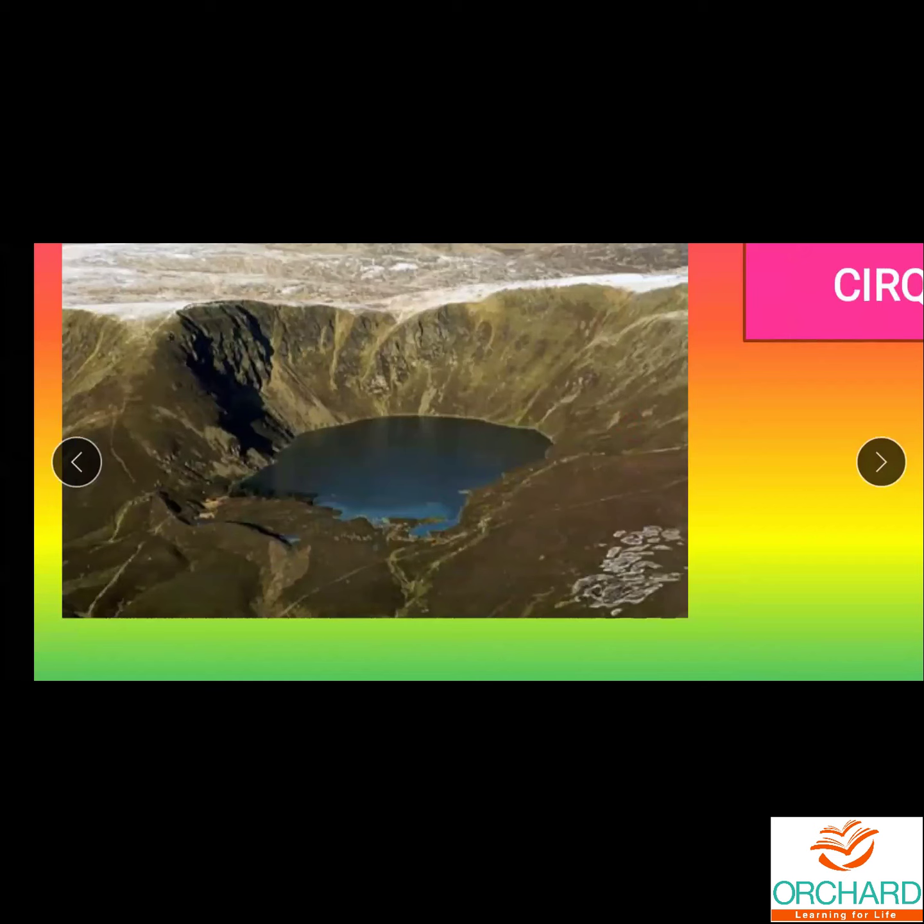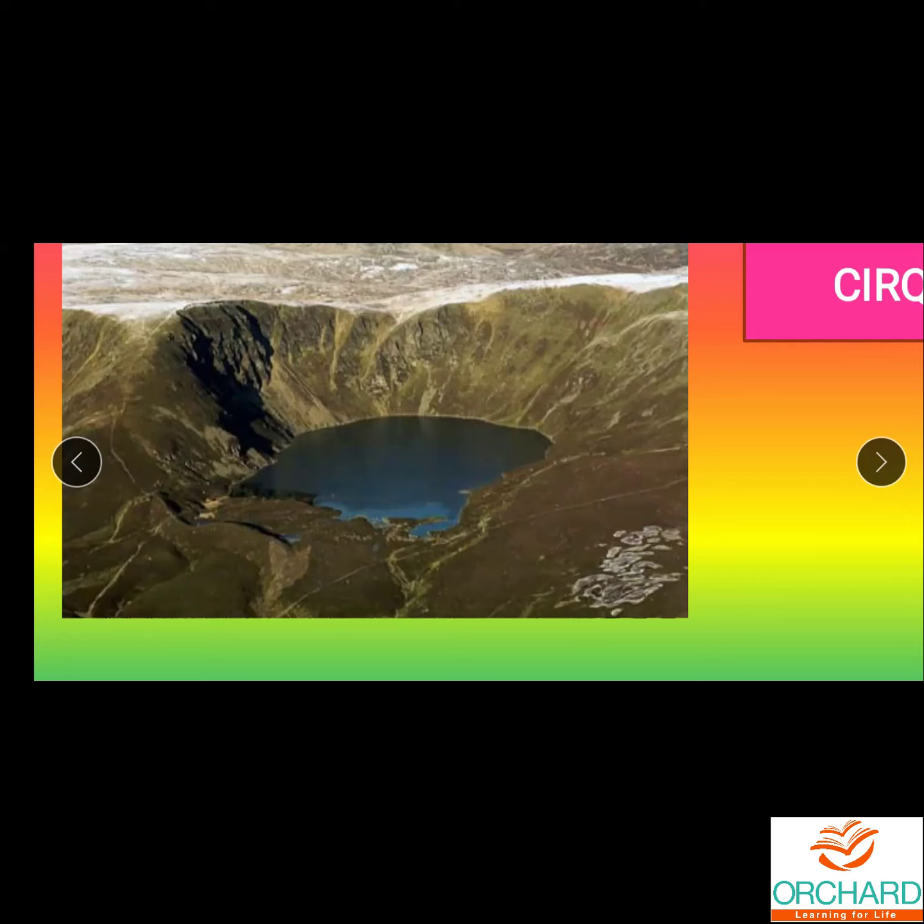This is the cirque. First of all, before we go into the landforms, you know what is glacier? It is a large mass of ice that moves slowly. When it doesn't move, it is called iceberg. Ice mountains are called what? Iceberg. When it starts moving, that is called glacier.